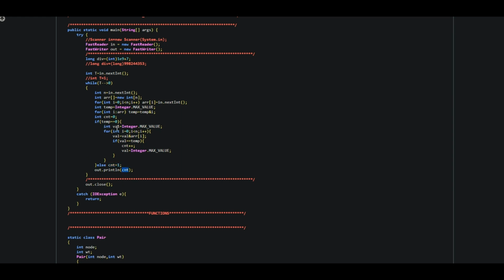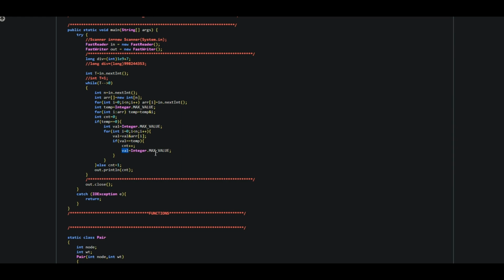And to check whether a segment has bitwise AND value equal to 0 or not, I can iterate from the start. I can take the AND value at each index, and if that becomes equal to 0, then I can increment the count, and since I'm again beginning with a new segment, I will initialize the val variable with Integer.MAX_VALUE.